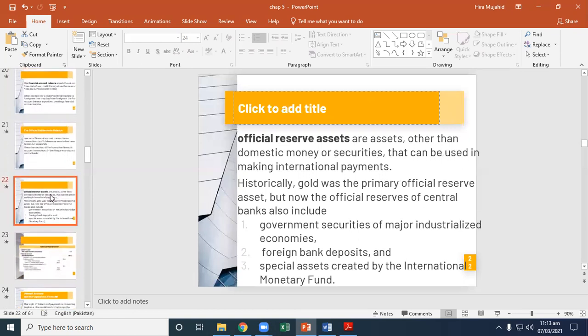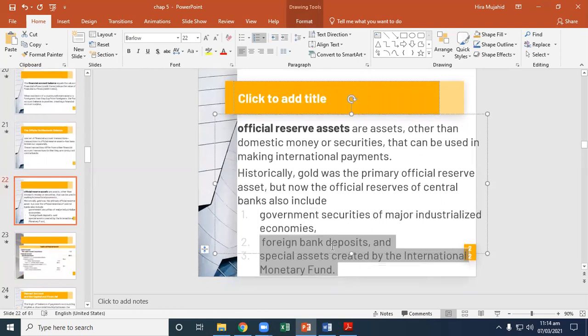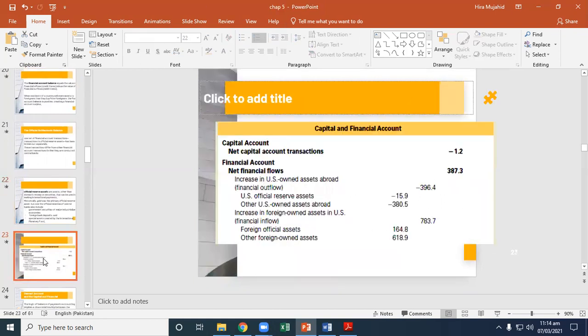Official reserves are the assets other than domestic money or securities that can be used in making international payments. They include government securities of major industrialized economies, foreign bank deposits, and special assets created by the International Monetary Fund. You can see the hypothetical capital account and financial account balance data.